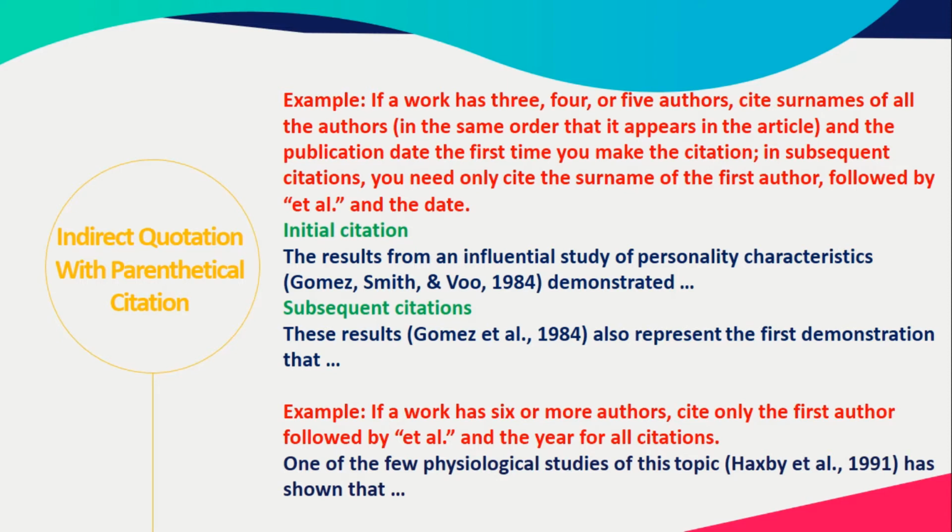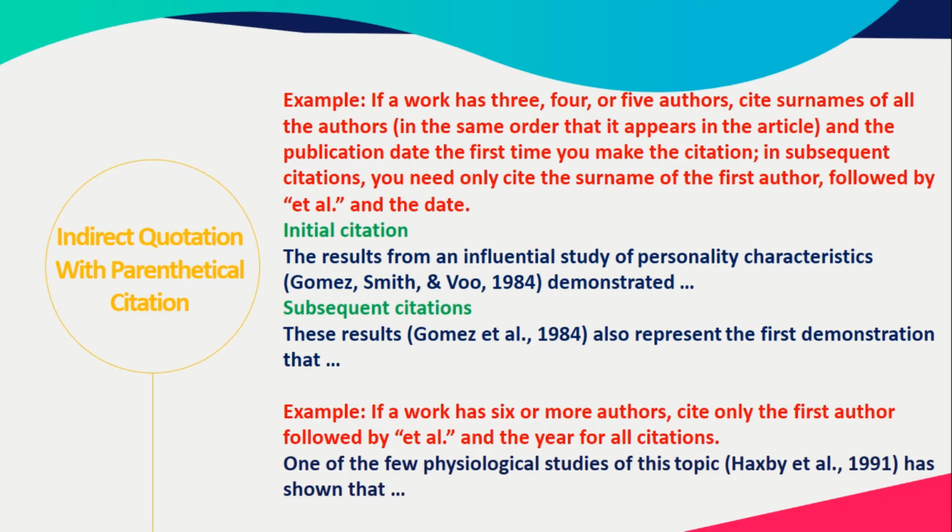So in this part 2 tutorial video, I would like to explain more on how to do the in-text citations, especially for the indirect quotations with the parenthetical citation. It means you are using your own words, but you mix it with the original ideas of the authors, right? For example, with 3, 4, or 5 authors, how do you do the in-text citations?